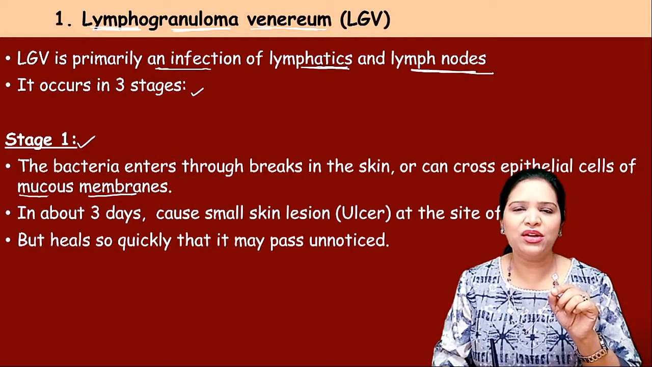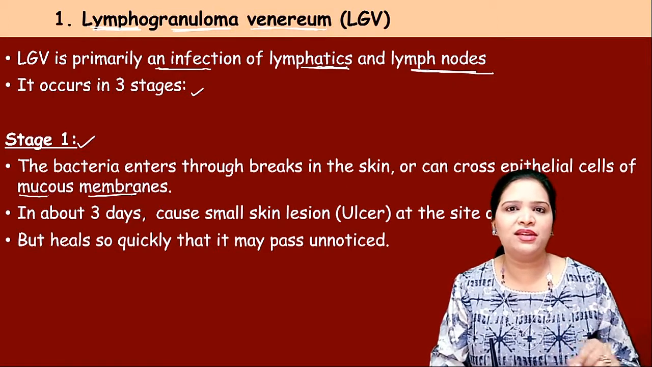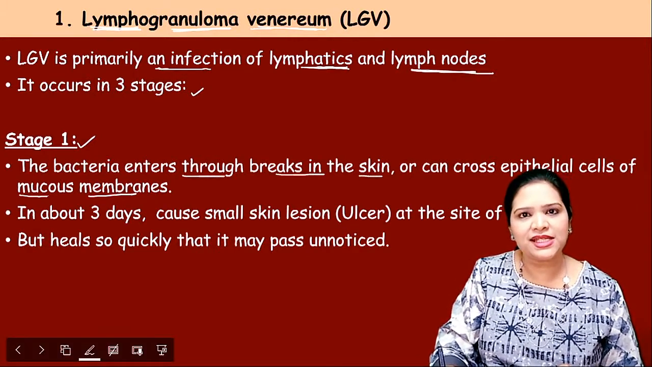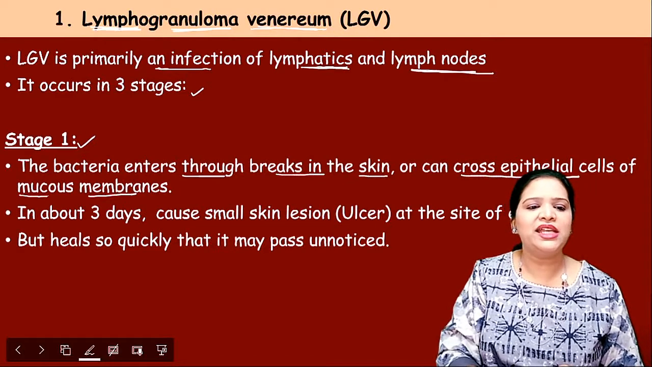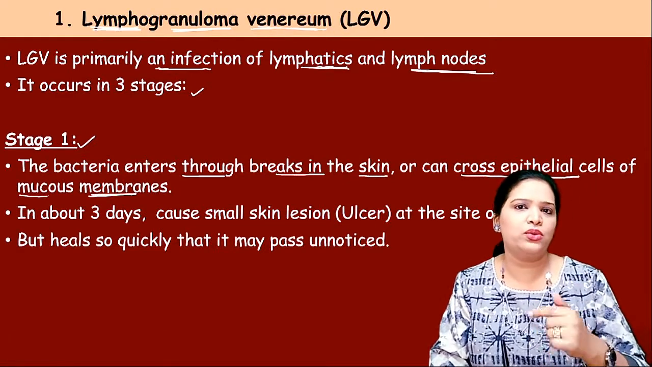If there is any wound or any scratches or any cut in the mucous membrane of the genital system, the bacteria enters through the break in that skin and crosses the epithelial cells of the mucous membrane of the genitalia. Okay, so this is the first route of entry.